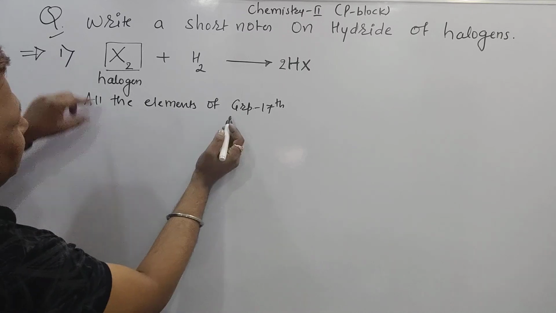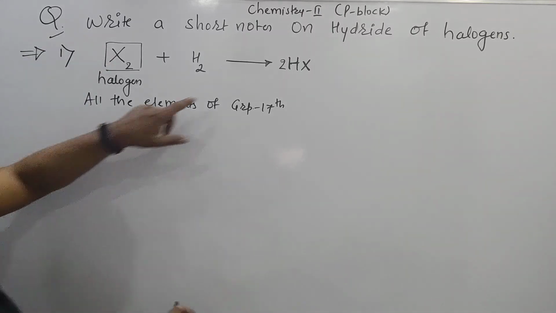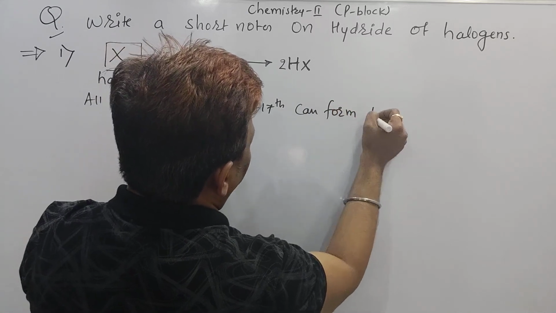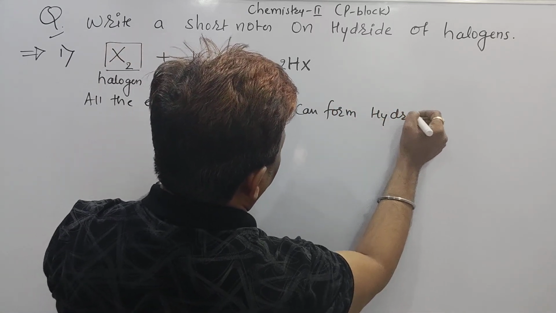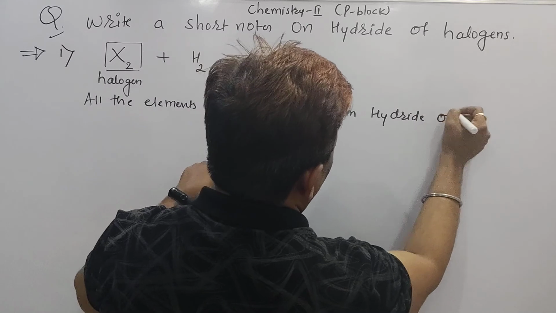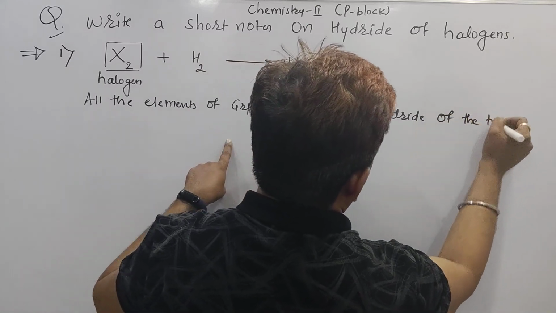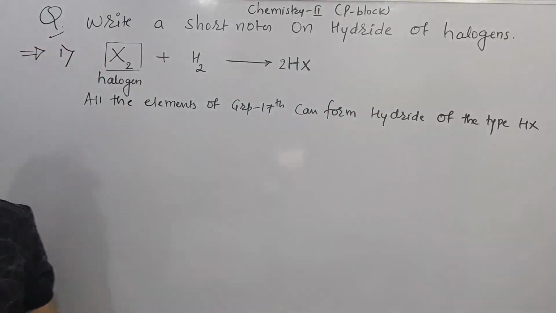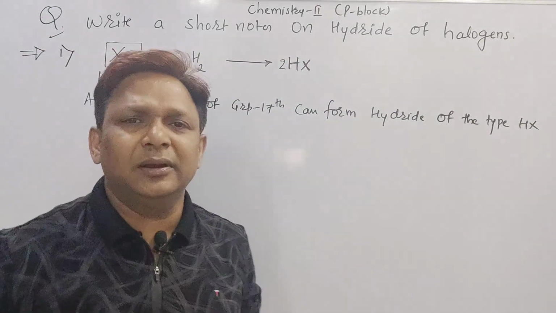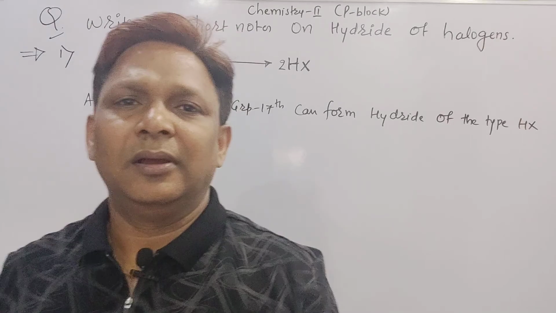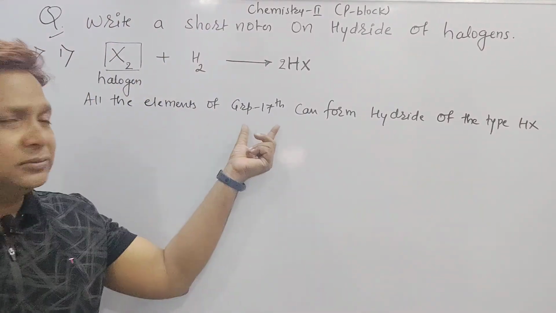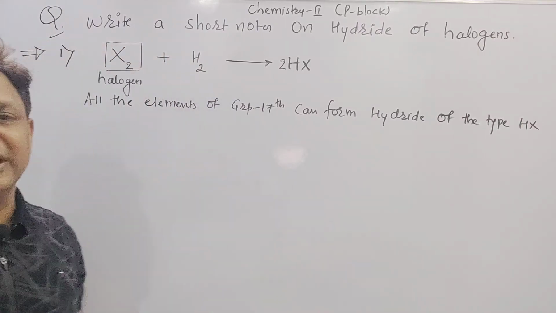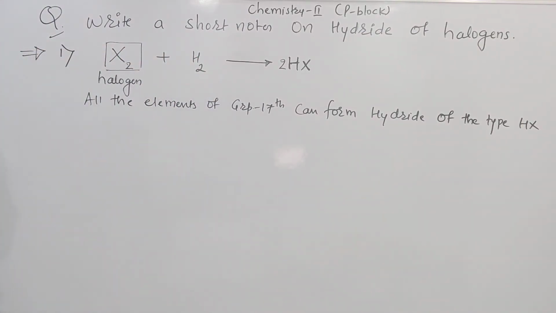All the elements of group 17 can form hydrides of the type HX. Are you able to see better here? This is the first point. Means they have a tendency to form the hydride of the type HX.